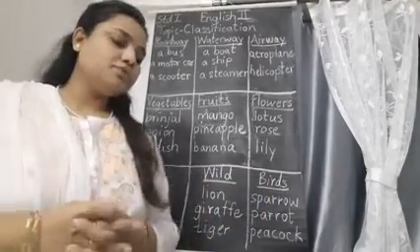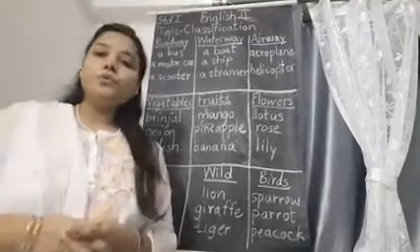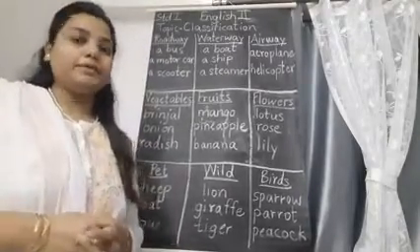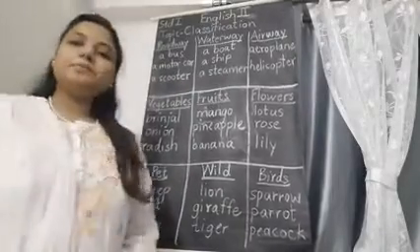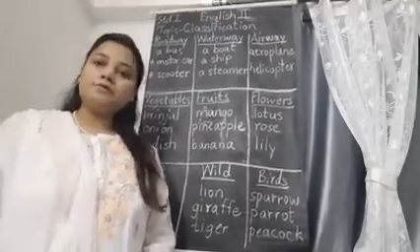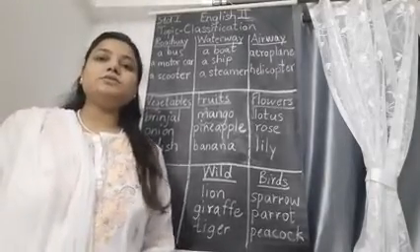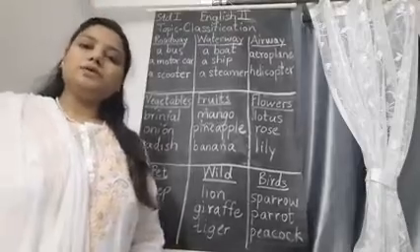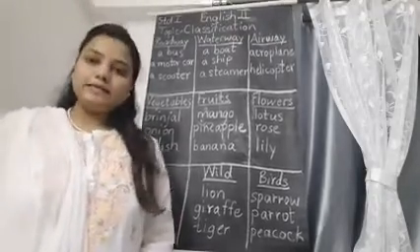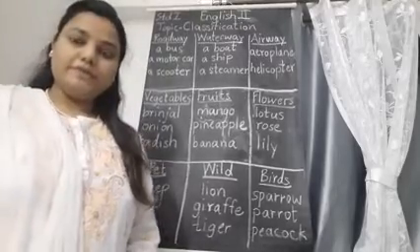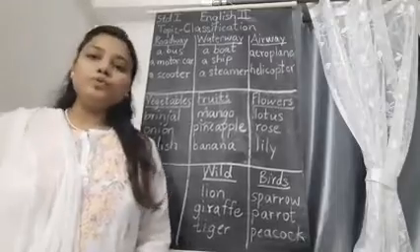Okay, so today we are learning classification of roadways, waterways, airways, then some vegetables, fruits, flowers, colors, then animals such as pet animals, wild animals, birds. So we will classify all these things and living things, non-living things into their particular suitable groups.